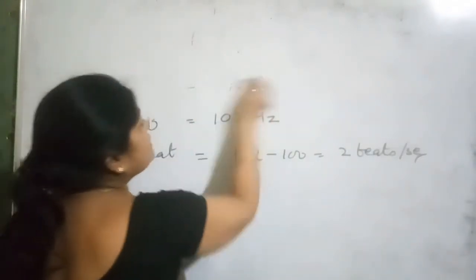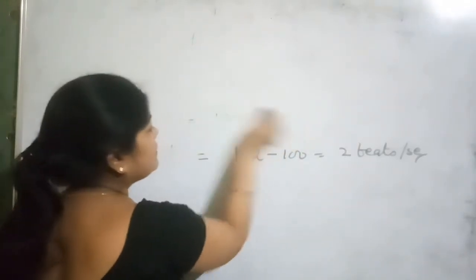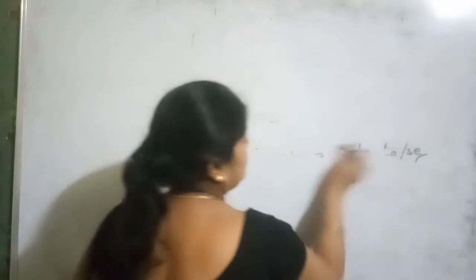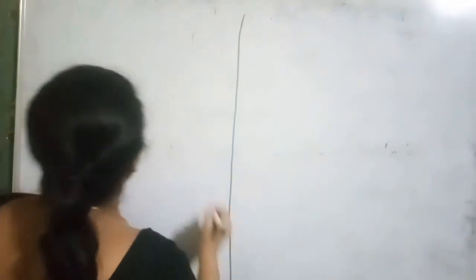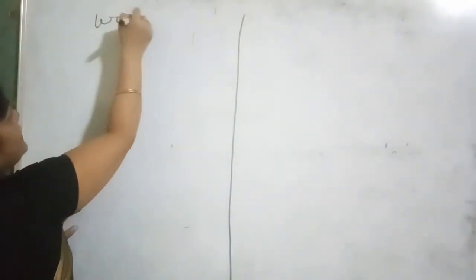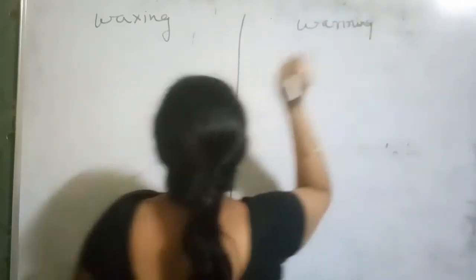Now there are two cases that arise in case of the beat frequency. Okay, these two cases are waxing and waning generally in the beat cases. I am going to try to explain you one by one. For example, I am going to divide the blackboard. Here I will take the case of the waxing and here it is the case of the waning.